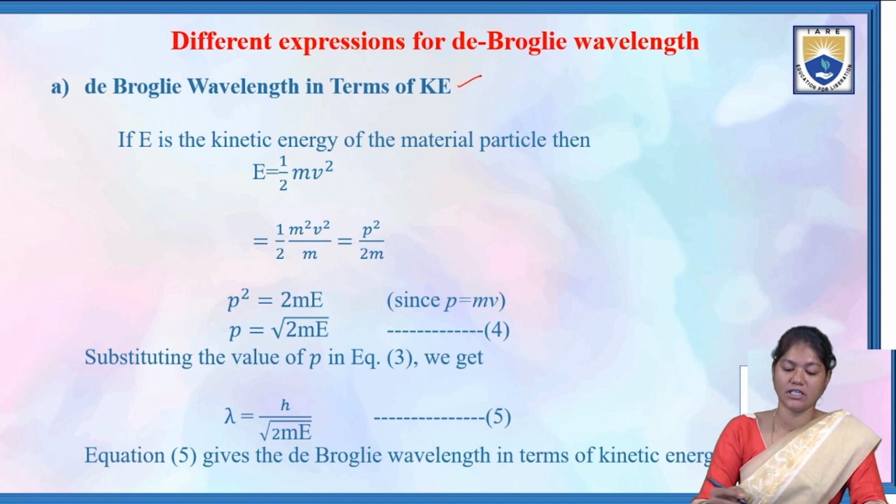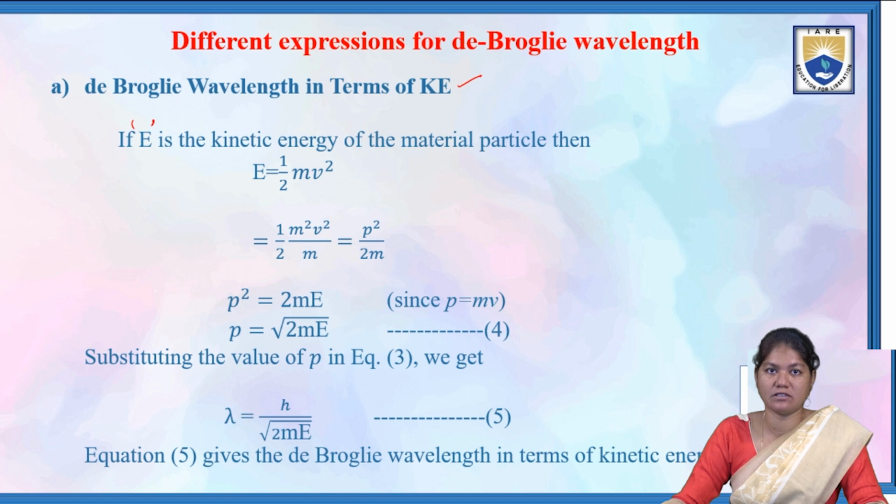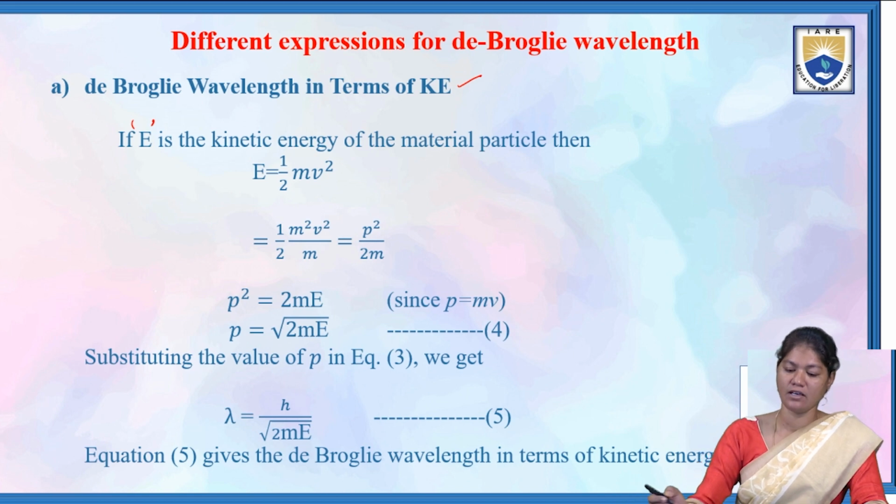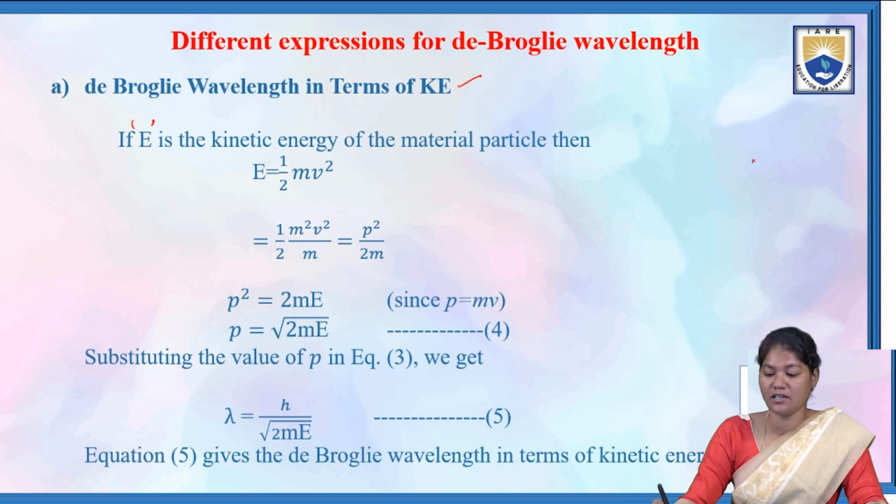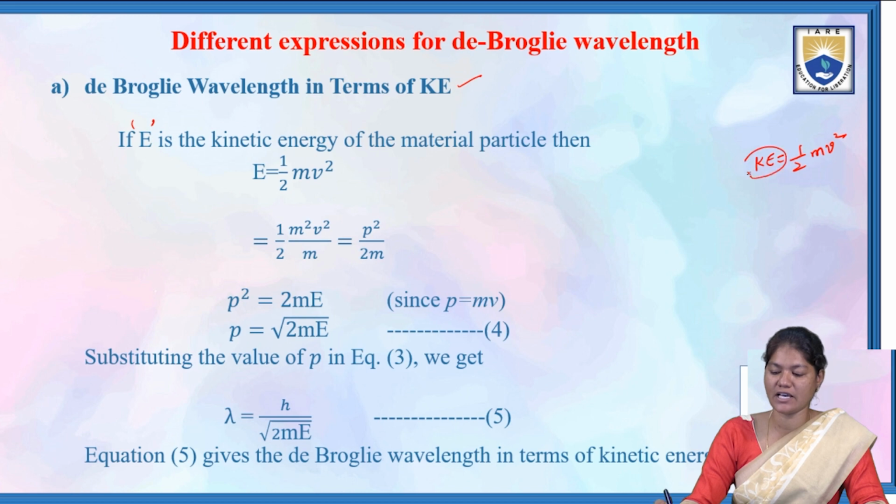If E is the kinetic energy of the material particle, then E is equal to half mv square. The kinetic energy, taken as E, is half mv square.